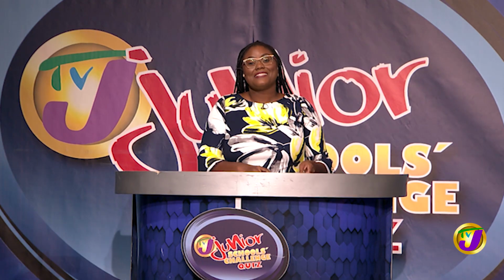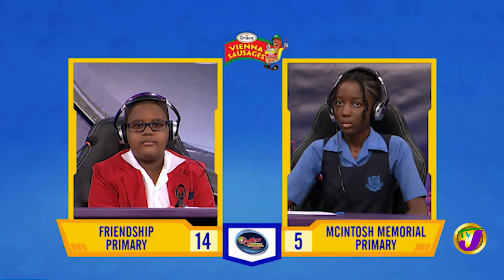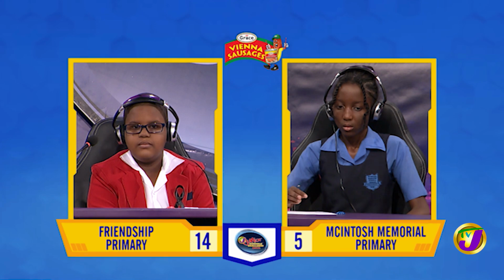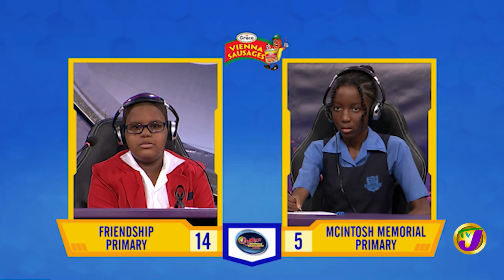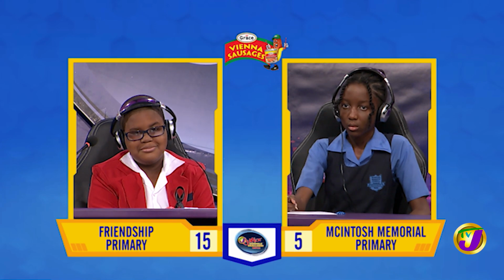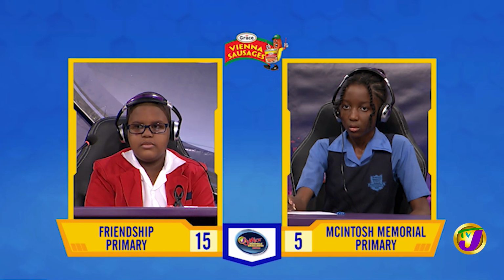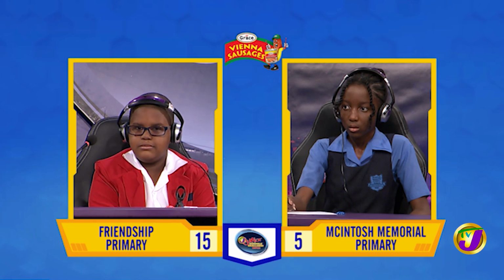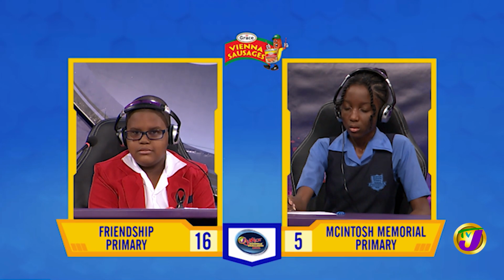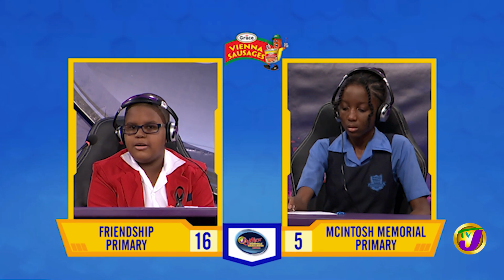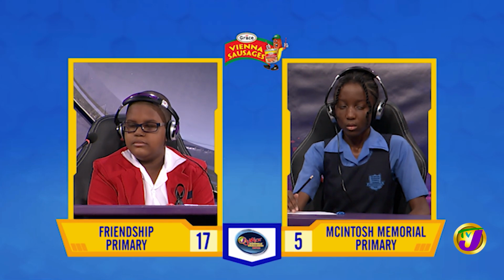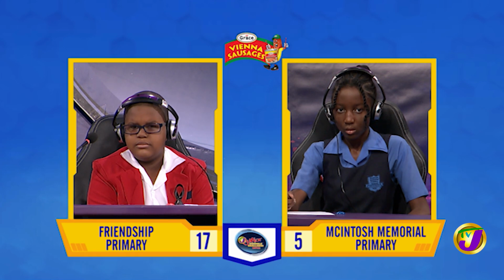Taking us now to our next face-off in the category of science, it's between Dexter Bovell of Friendship Primary up against Brianna Hewitt of McIntosh Memorial. Dexter, what's the chemical formula for carbon dioxide? CO2. That's right. What's the name of the part of the human eye that attaches the lens to the ciliary body? Suspensory ligament. That's correct. Which part of the body stores urine? The bladder. That's correct.